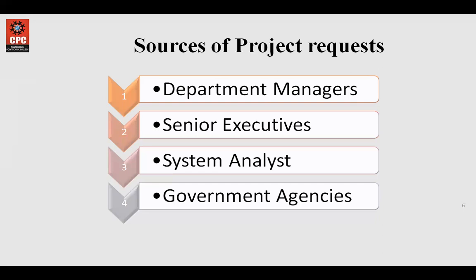Second is senior executives. Senior executives of a company have the responsibility of a number of departments. These are the people who will have the most experience and a broader sphere of thinking as compared to departmental managers. As the knowledge possessed by senior executives is far more than that of department managers, these senior managers often propose wider information system projects.